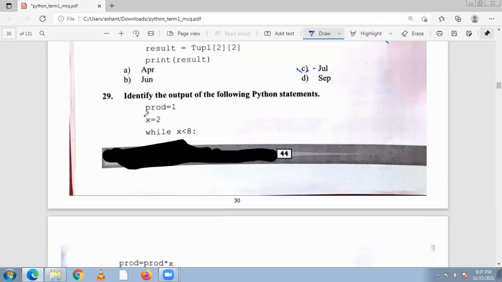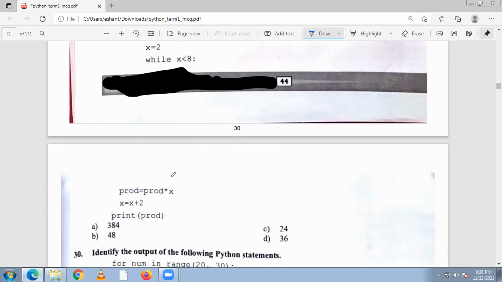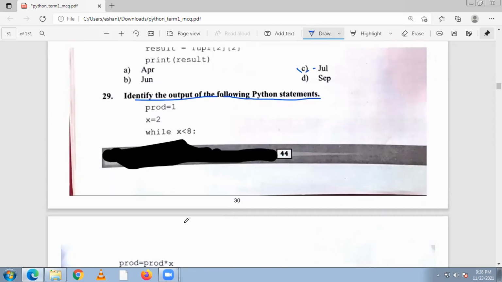Now question number 29. Identify the output of the following Python statement. Product is equal to 1, x is 2, while x is less than 8, product is product multiplied by x, and x is equal to x plus 2. Now print product. What is the output of this code? It is also asking about errors.